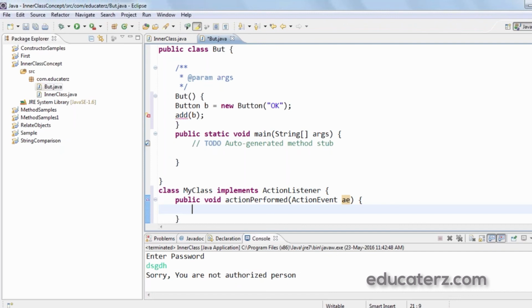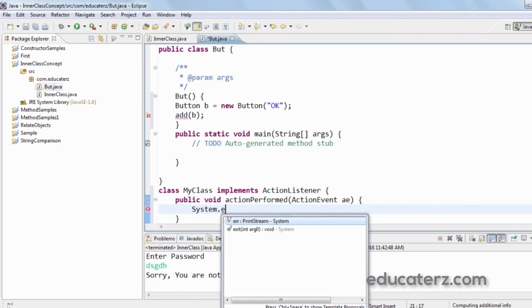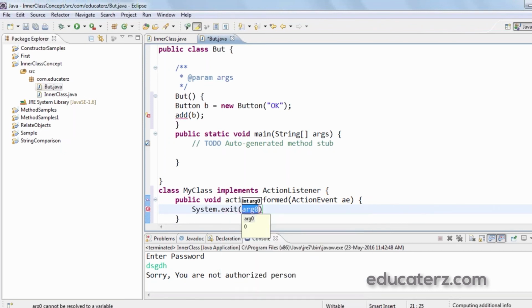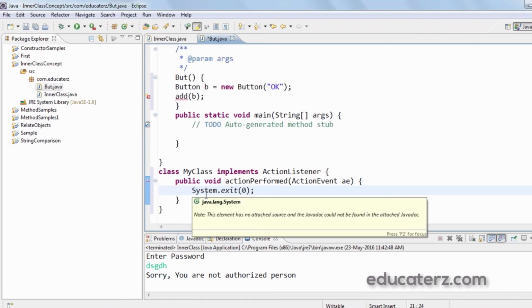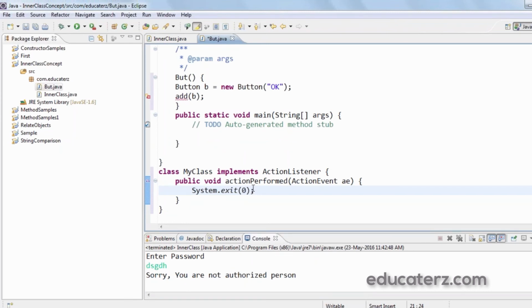So what happens here is I would just exit the application, that is System.exit(0). actionPerformed is basically a method which is executed when the button is clicked. So when a button is clicked, I'm just exiting the application.